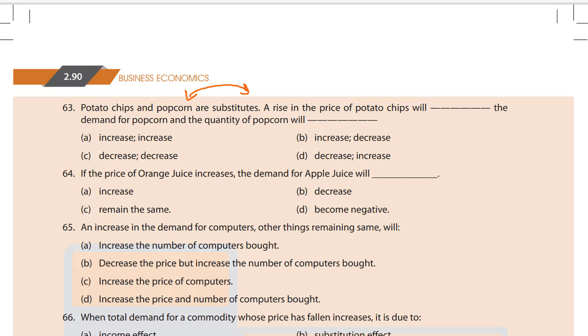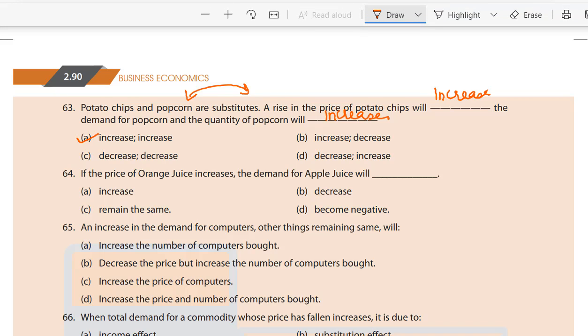So over here, as you can see, it would be A. Why? Because potato chips and popcorn are substitutes. Very well. So a rise in the price of potato chips will increase the demand for popcorn and the quantity of popcorn will increase, obviously.